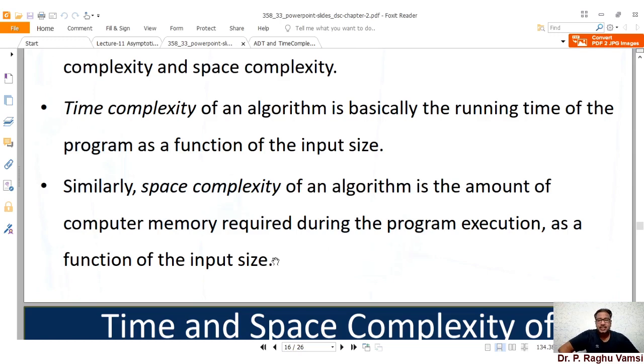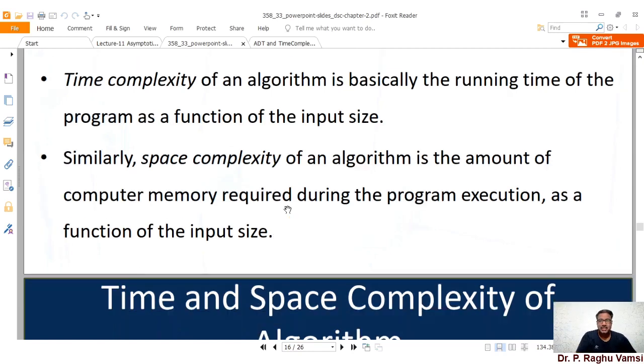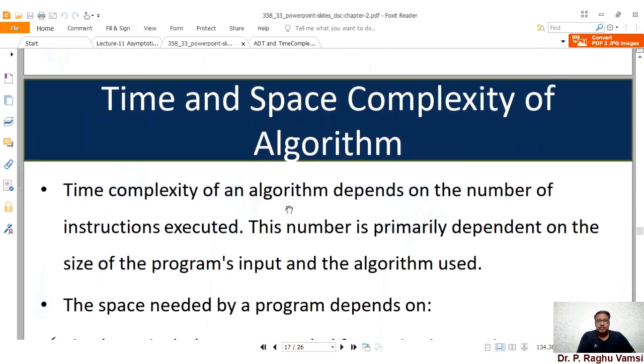So for i equal to 1 to n, you traverse each and every node, then you reach the nth node at the end. So this is what the time complexity is. Time complexity is n here, and space complexity is n times the size of a node. This is what space and time complexity mean. So, time and space complexity of an algorithm.